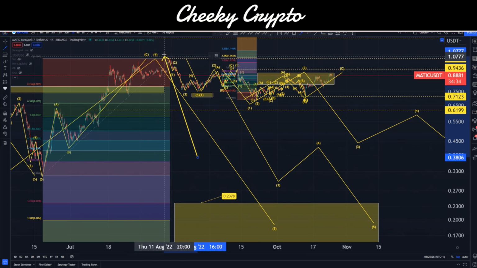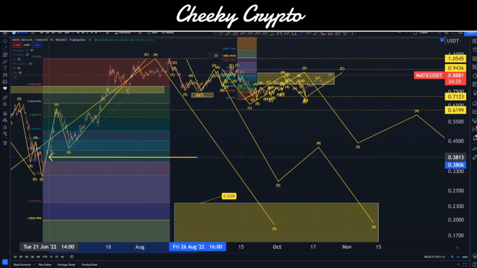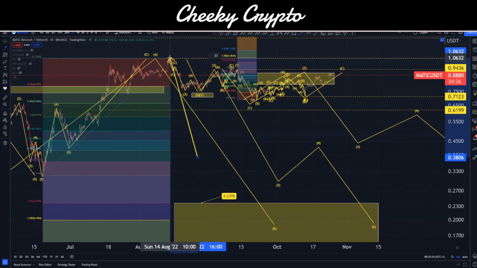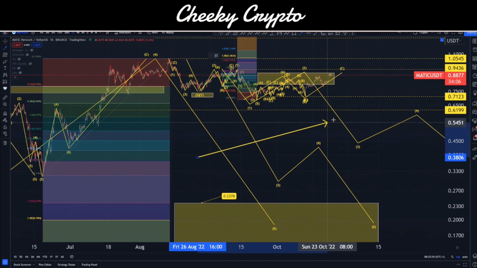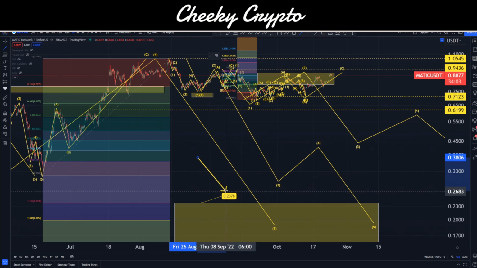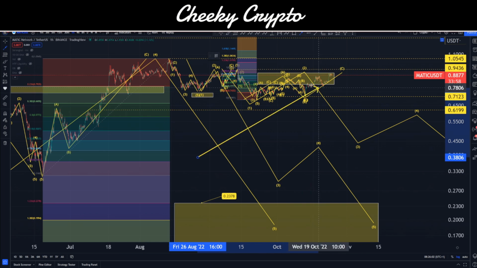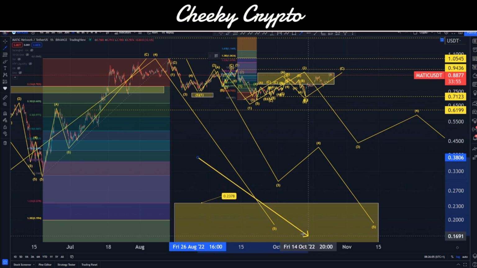This is our wave 4. Now this is at a macro level, so think of this as our weekly time frame, and this here being a wave 4 movement to the upside. This topped out right here at $1.05, or $1.05.45, right at the top there, and then we start to pull back down. The move to the downside is interesting because if this is wave 4, then wave 5 is going to be down here between 15 and 23 cents. Seems a bit crazy to think that you're currently at 88 and you're going to come all the way down here, but those are the rules behind Elliott Wave theory. Unless we can push this price action higher than $1.30.6, we have to come down here.